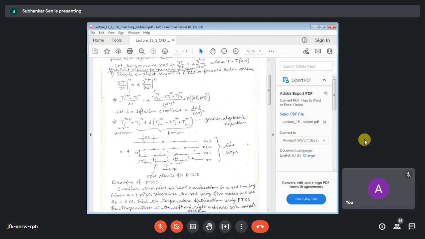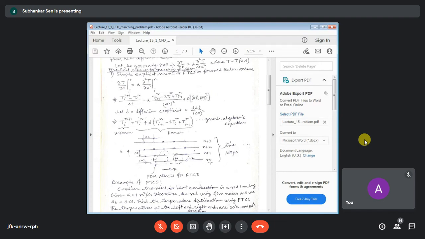Now at point I, you want to get the solution at the n plus 1th level. This is the unknown temperature, the point where we are trying to find the solution. This solution depends only on the known temperatures from the previous time level.